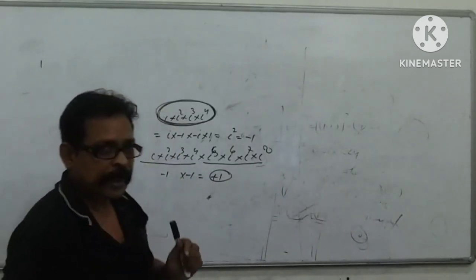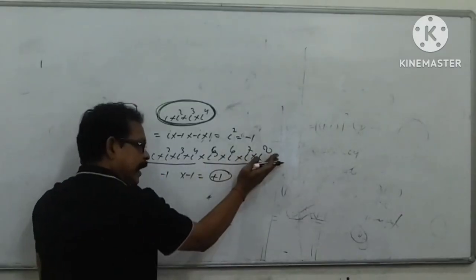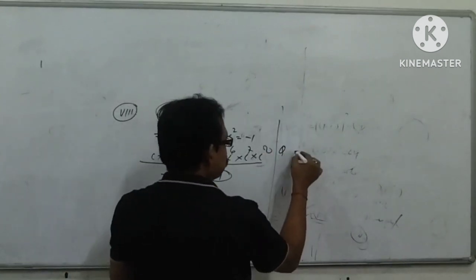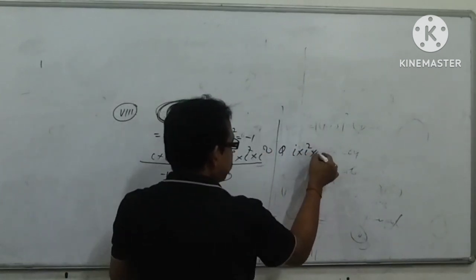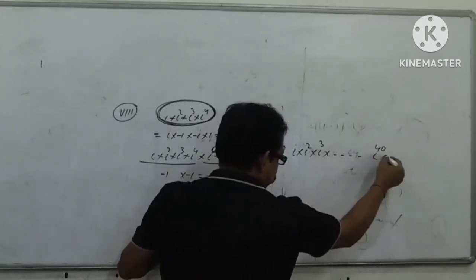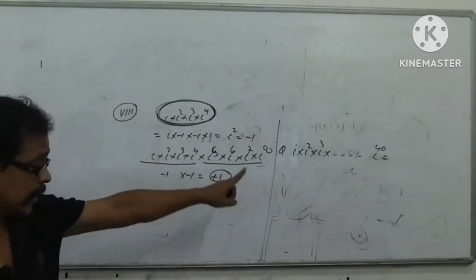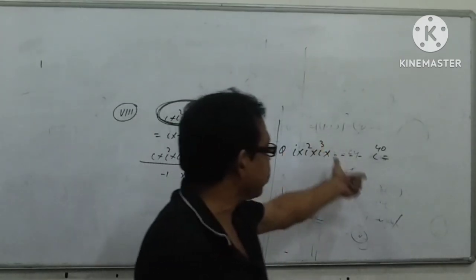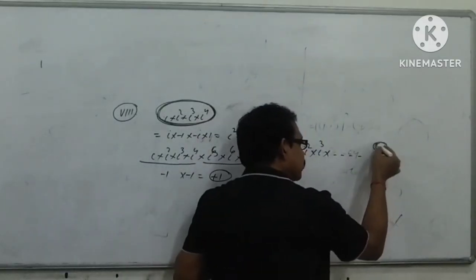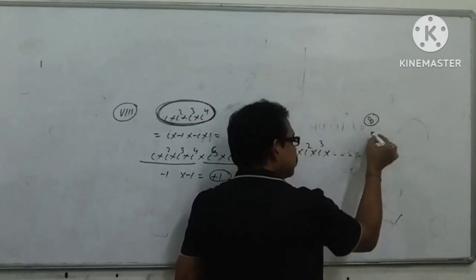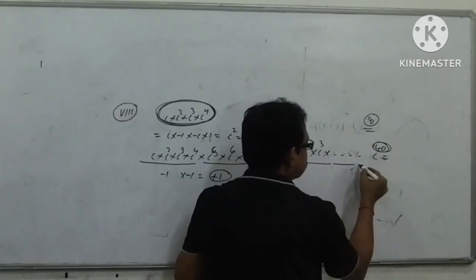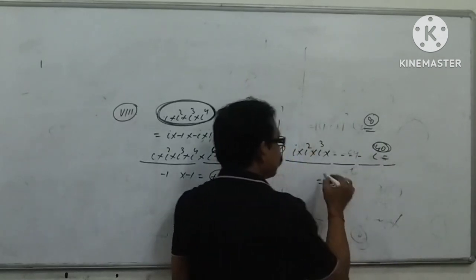Now my dear students, if it goes continuously up to i⁸, then 100% its value is 1. Suppose I give a question: i × i² × i³ up to i⁴⁰. There is no need to divide by 4. Here we look at 40, and if you divide by 8 and there is no remainder, then every 8 terms you get the value 1, 1, 1, 1, and finally you get 1.